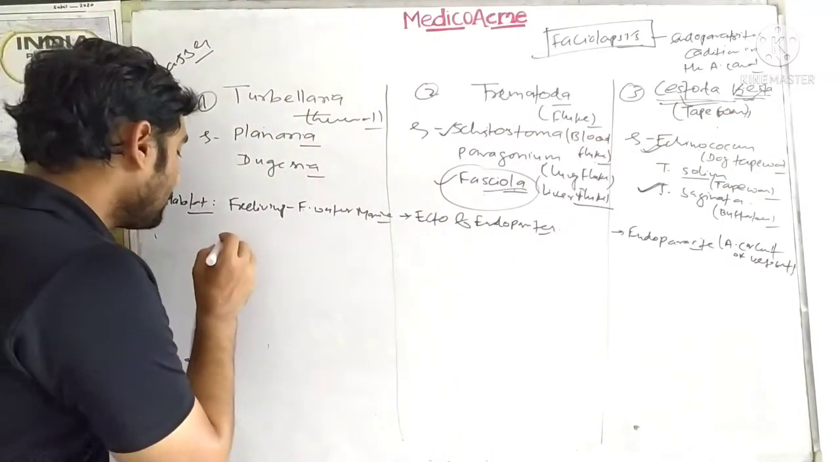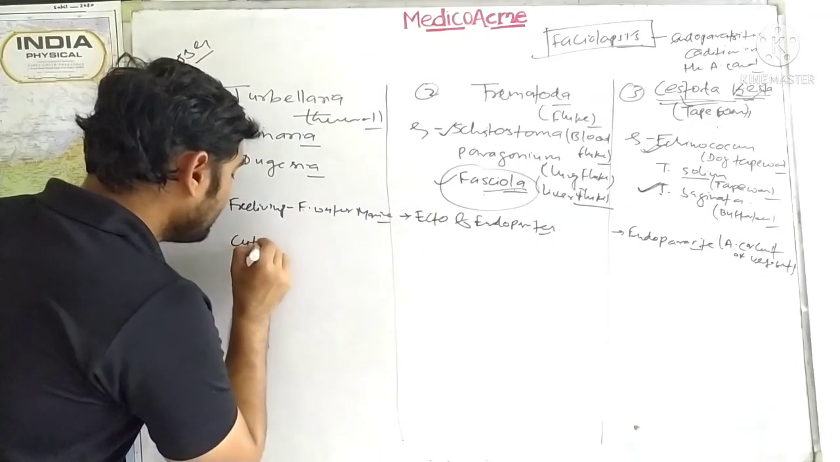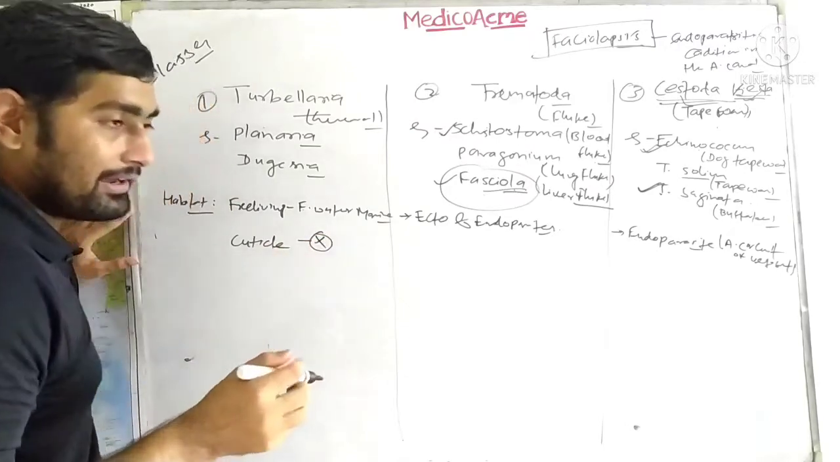So let's do it now. Will there be a cuticle? No, because there are no parasites. Parasites will have a cuticle.